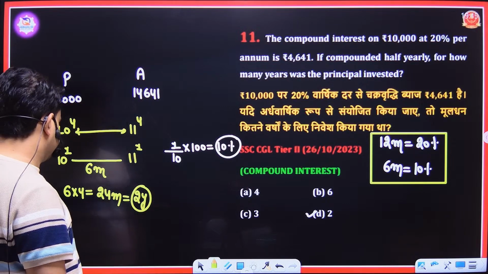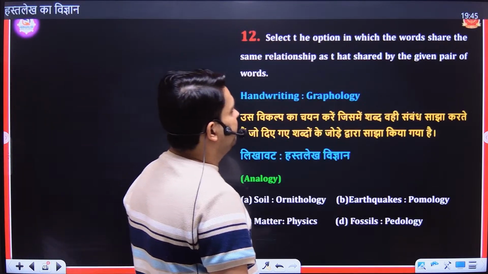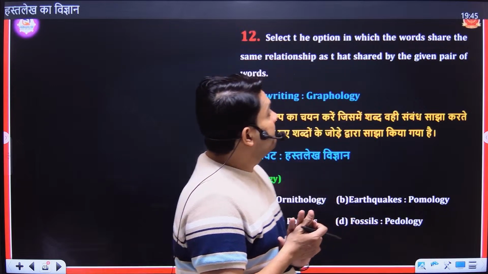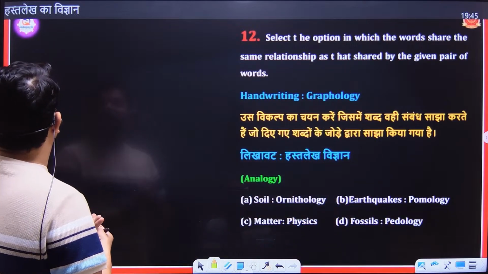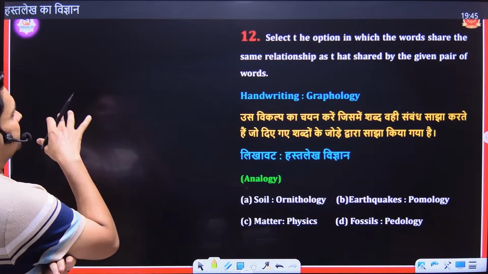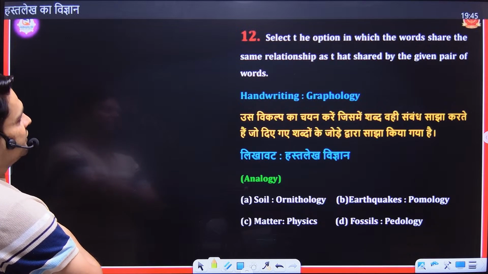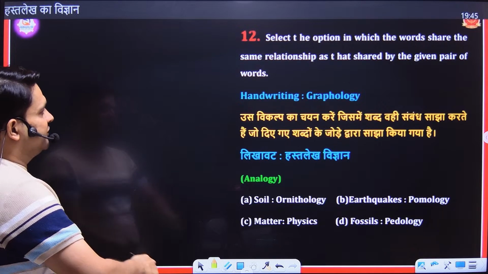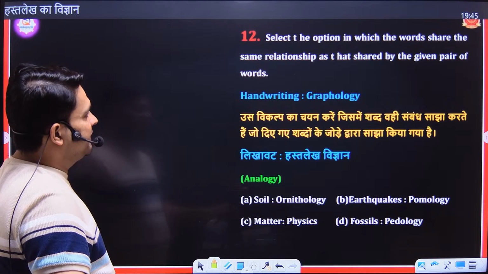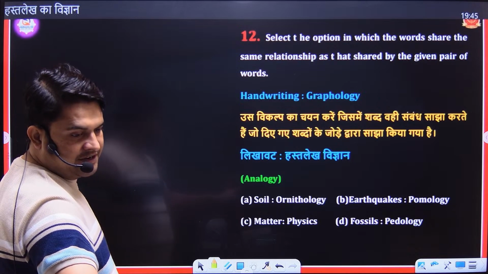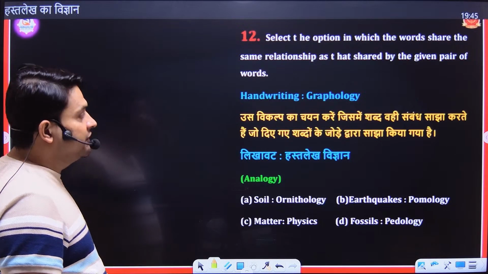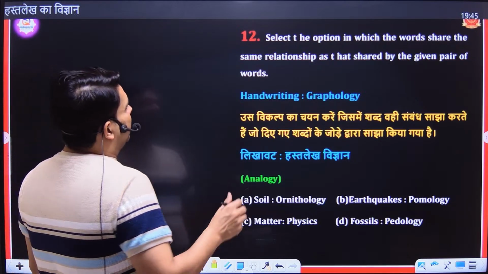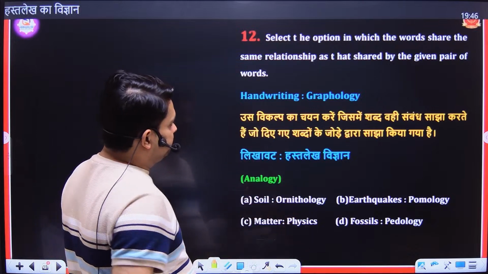Next, now we will have some questions of reasoning. Select the option in which the words share the same relationship as that shared by the given pair of words. Handwriting, graphology.